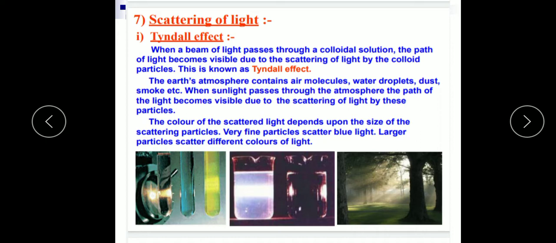by these particles. The color of the scattered light depends upon the size of the scattering particles, and very fine particles scatter the blue light, larger particles scatter the different colors of light, and this is all according to the Rayleigh scattering of light. The intensity of scattered light is inversely proportional to the fourth power of the wavelength of light. The blue color has minimum wavelength and red color has maximum wavelength. That means the blue scatters the most, red scatters the least.